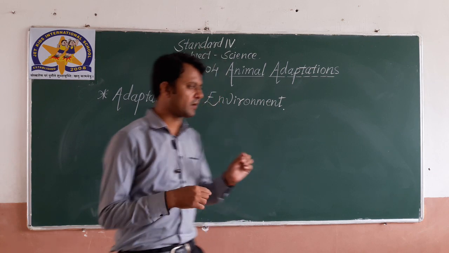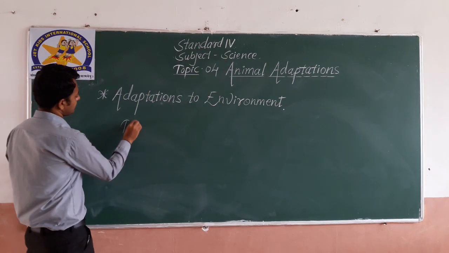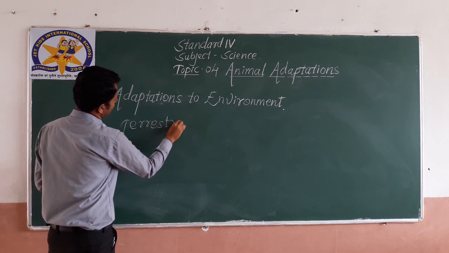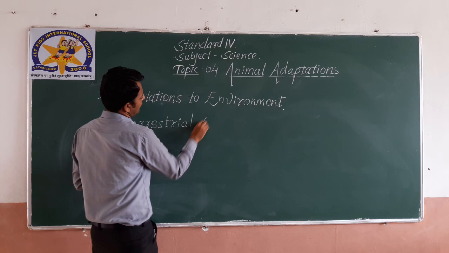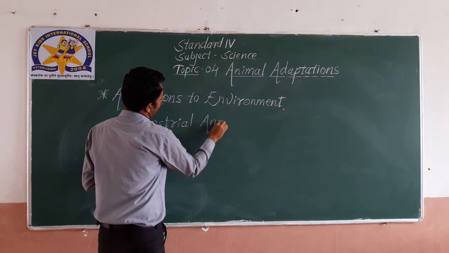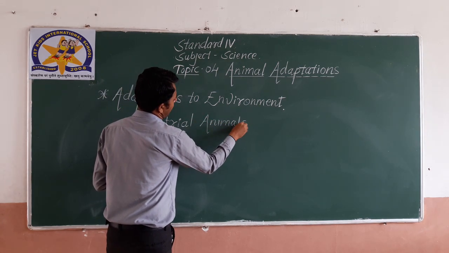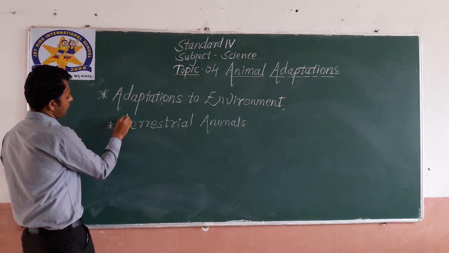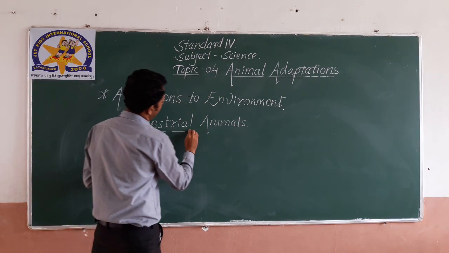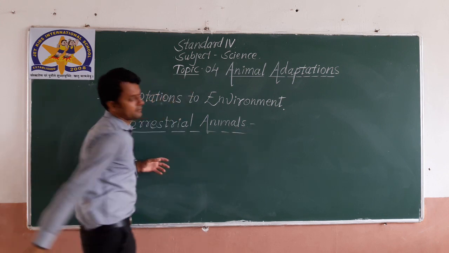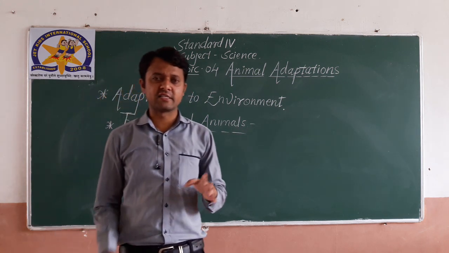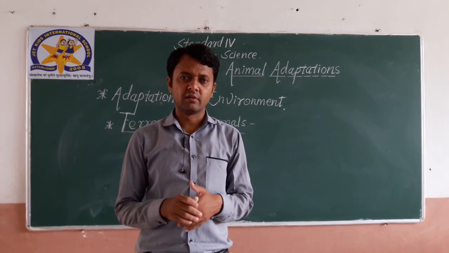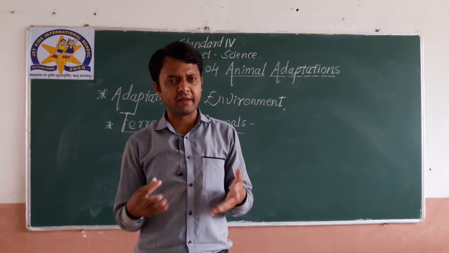Terrestrial animals, then aquatic animals, which we will study in the next video. Then amphibians, then arboreal and then aerial.